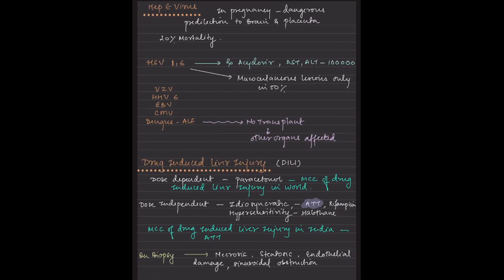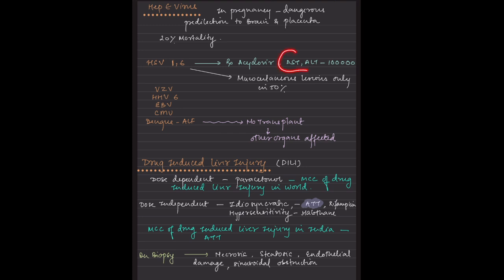Coming to hepatitis E virus, which is more dangerous in case of a pregnant woman because it comes with a fulminant course. So the mortality is almost 20%. The other viruses that could be involved are herpes simplex virus, and herpes zoster virus can also be associated. It can be HHV6 virus associated, or there could be Ebola, cytomegalovirus, or dengue could be one of the causes. Whenever we see certain mucocutaneous lesions, we need to address them and treat them with acyclovir. This is the norm, and this has to be done.